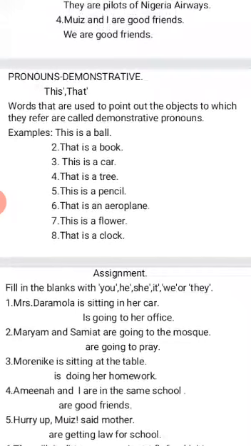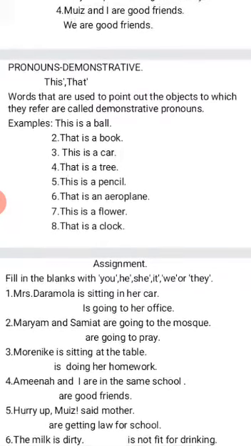Then my assignment. I want you to fill in the blank with I, you, he, she, it, we, or they. Number 1. Mrs. Daramola is sitting in a car. What will be at the blank if you want to change Mrs. Daramola to a pronoun? Is Mrs. Daramola a woman or man? If you think Mrs. Daramola is a man, then you put he. If Mrs. Daramola is a woman, you put she. She is going to her office.